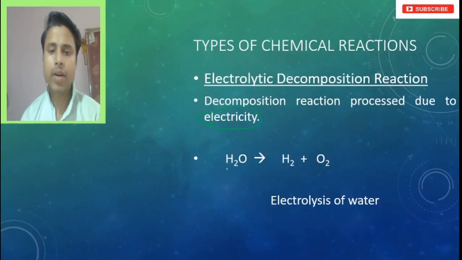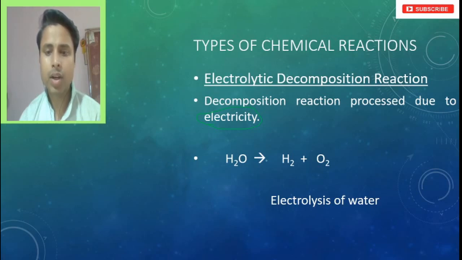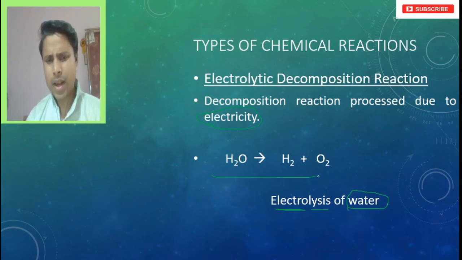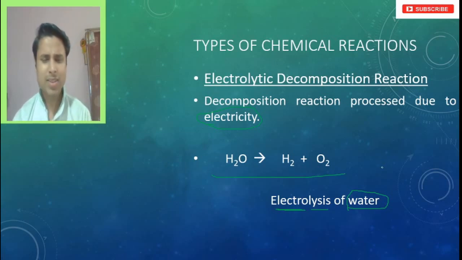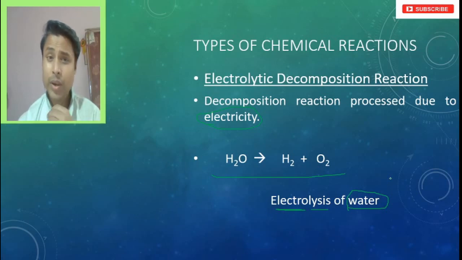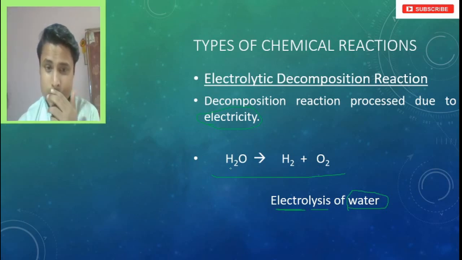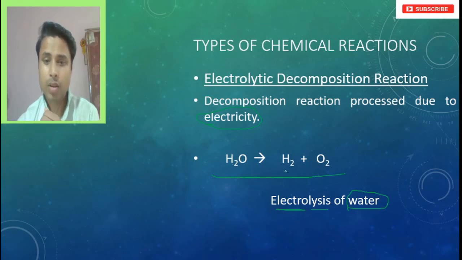So this is what we can find: H2O, which is breaking down in presence of electricity and forming H2 plus O2. Right? This is what we call electrolysis. Lysis means breakdown, in presence of electricity, and breaking down of what? Water. Could you find this balanced? Yes or no? No, we can't find this balanced, because here hydrogen is 2 and here also 2, the same, but oxygen is 1 here and 2 here. So how can we make it balanced?